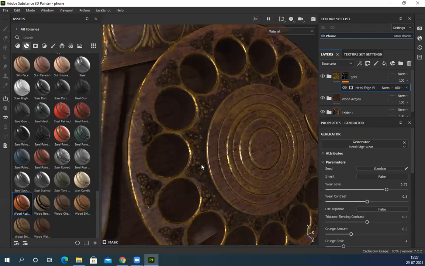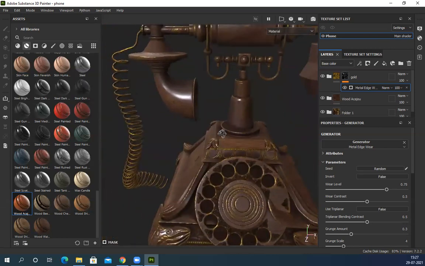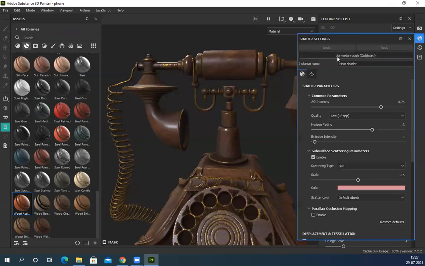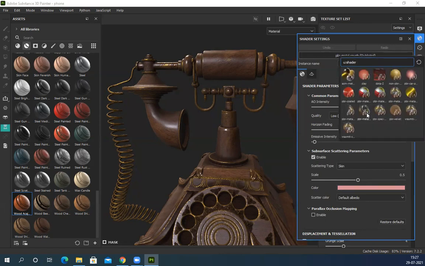Sir, one more thing, can you show how to make an opacity map? Yes, of course. Like if I want a glass object or something. For that you have to change the material. By default, if you click on this, you see it's a PBR roughness material. So I have updated my system.